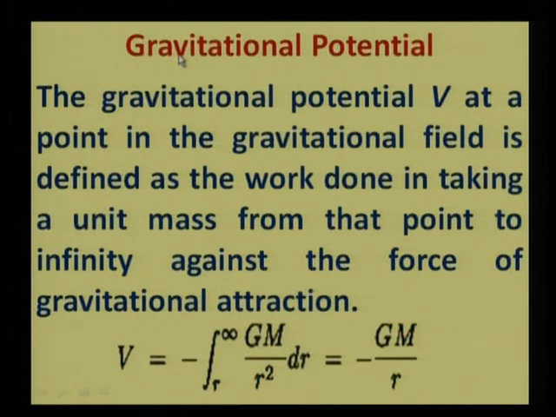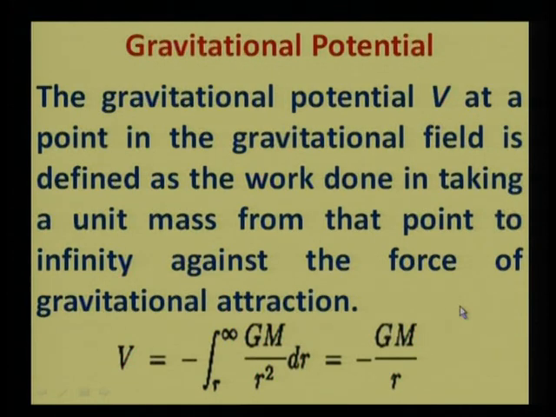Another quantity called gravitational potential. It is represented by capital V. At a point in the gravitational field, it is defined as the work done in taking a unit mass from that point to infinity against the force of gravity, that is gravitational acceleration.